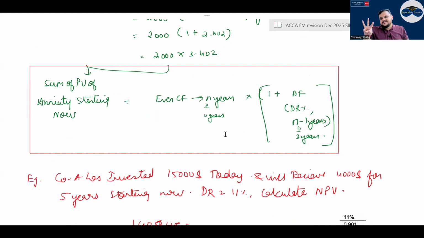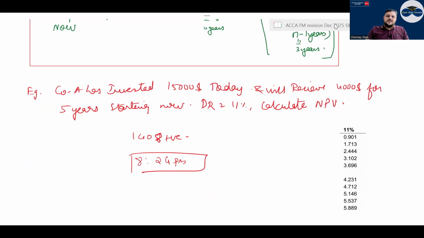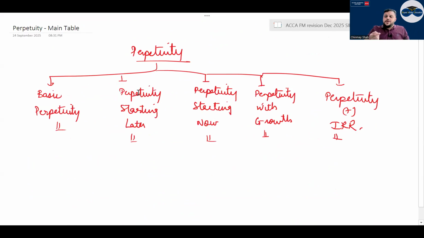So for 3 years it is a normal annuity, plus the 0 year amount will be added, correct? Then you have perpetuity. What is perpetuity? Even cash flow is there, but not only up to a certain number of years; it is tending to perpetuity. It could be either what?